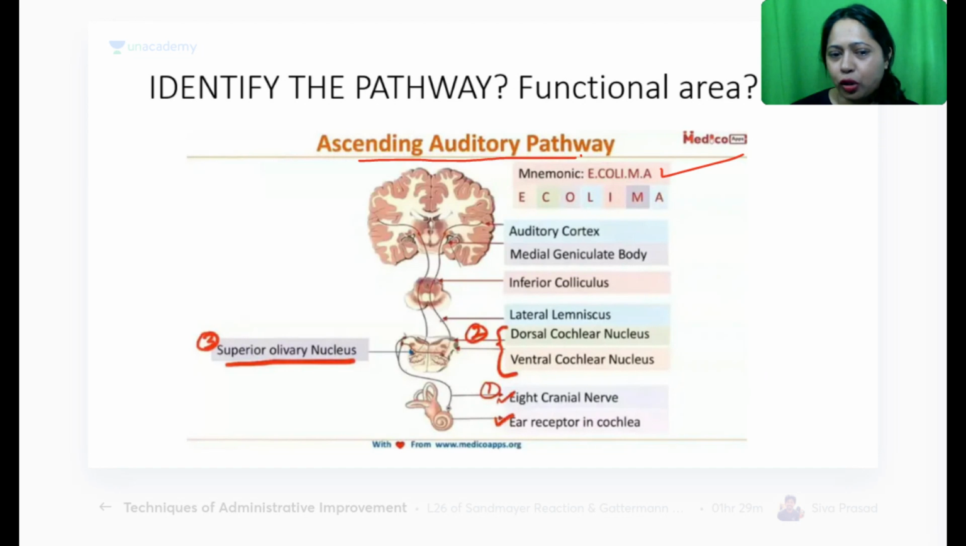So now there is first order neuron, second order, and the third order neurons. So these are some of the neurons that take these ascending sound waves towards the auditory area. Where is this auditory area? Anybody? What is the number? Anyone has an idea? What is the number?